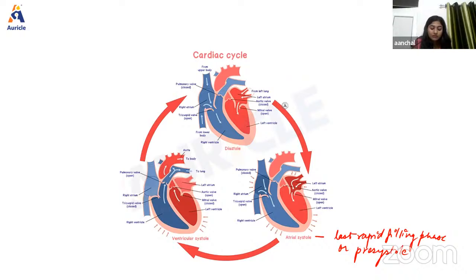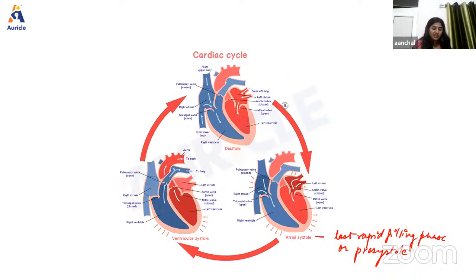Okay. In this phase, the right atrium is going to receive deoxygenated blood from all over the body, right? So in pulmonary circulation, as we have discussed, the right atrium is going to receive blood from superior vena cava and inferior vena cava. So in this phase, this process is going to take place, and also the left atrium receives oxygenated blood from lungs through the pulmonary veins.